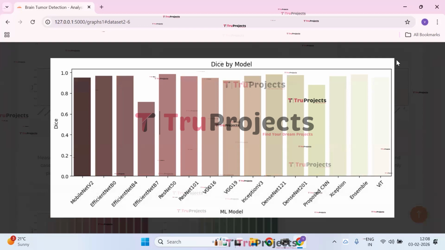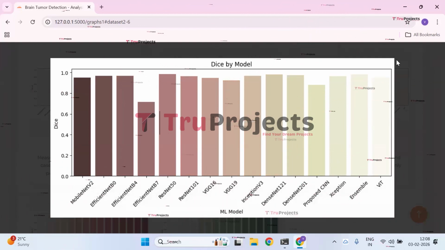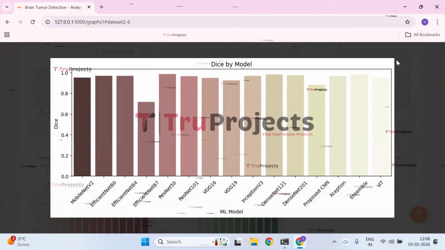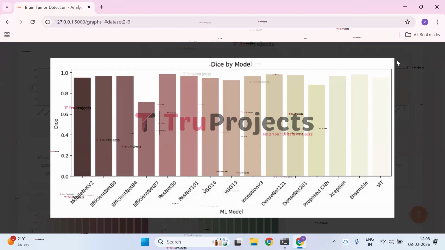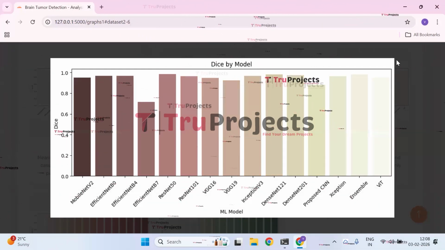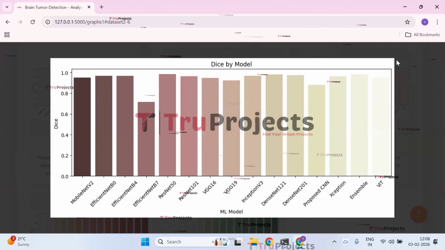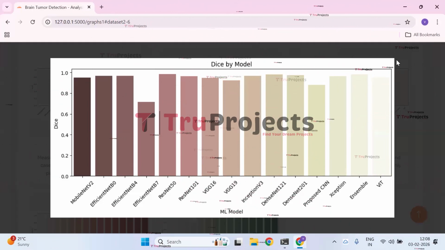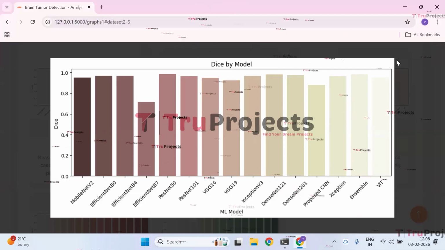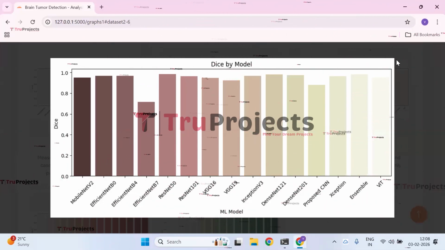The bar chart shows the dice coefficient for different models, indicating how well the predicted output overlaps with the ground truth. Most models achieve high dice scores close to 1.0, reflecting strong segmentation performance, while EfficientNet B7 and the proposed CNN show noticeably lower overlap compared to the top performing models.